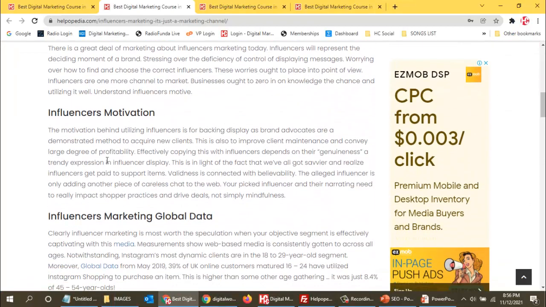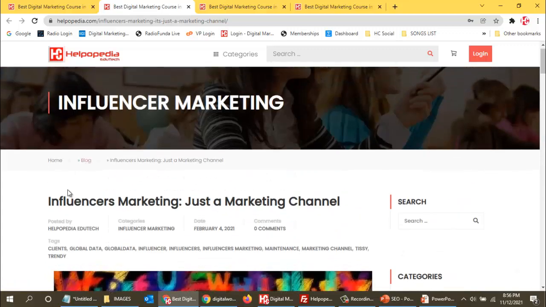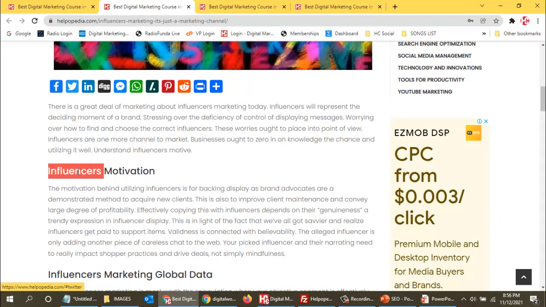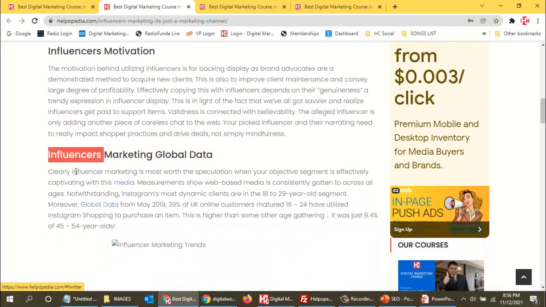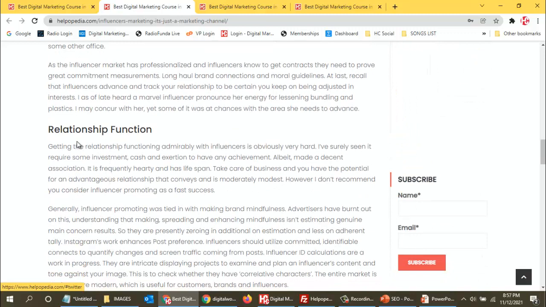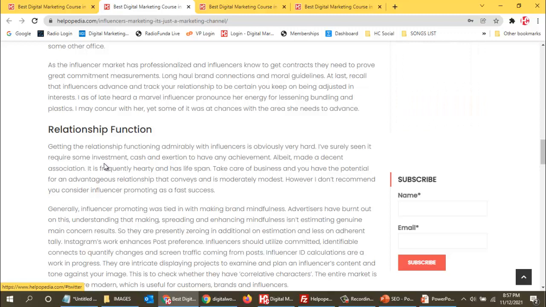You can see this is the heading over here, and then the content about it. Over here also there is content about it, and in this also you need to have your primary keyword, influencer marketing. Influencer is my primary keyword, and you can see influencer is used in the heading. Over here also influencer is used. It is not necessary that you use it multiple times or in all the headings. There are certain limits that we have to follow, which we will get to know once we do it practically.